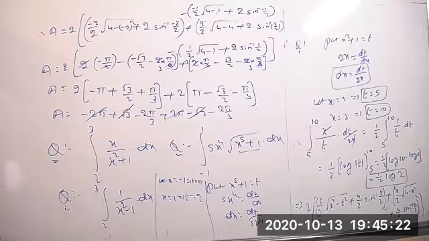Sir, application of integration comes for how many marks in the test, sir? Like in the final exam, compulsory you will get one essay question. Okay, 3 marks. Not 3 marks, one 3 marks question will be there. Compulsory one 3 marks question and one 5 marks question, 5 or 6 based on your board. Okay, the 2 questions will be compulsory. But finding the area of the bounded region by 2 circles will be a rare case.